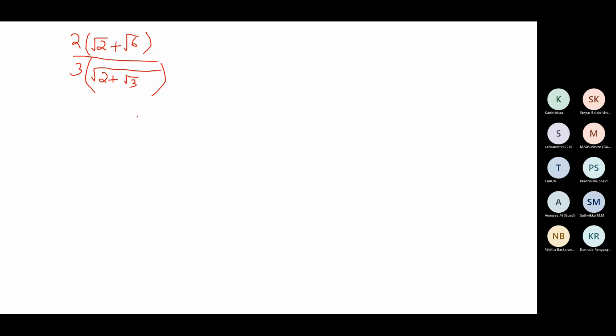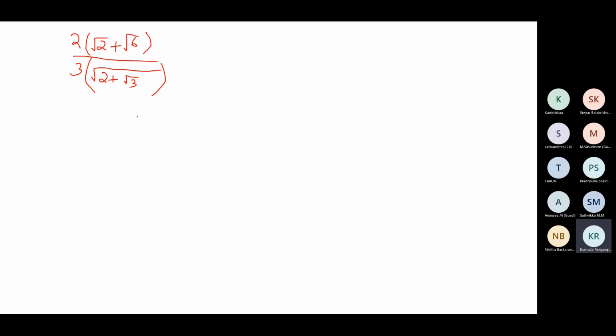Okay. So the first thing is, we need to get rid of that square root. If the denominator was 2 plus root 3, we are used to handling such a situation.